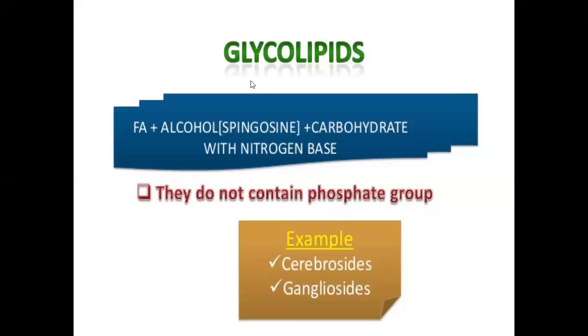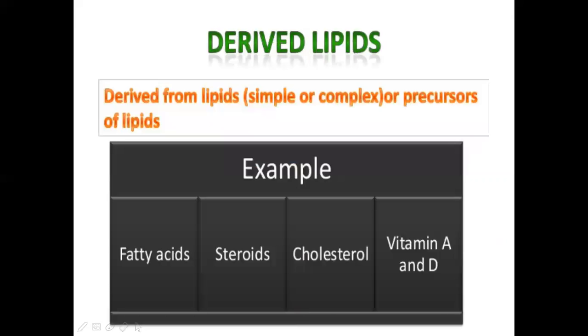Coming to the next category, that is glycolipids. Glycolipids have fatty acid, alcohol, and carbohydrate with a nitrogen base. They do not contain any phosphate group. Examples are what we have seen: cerebrosides and gangliosides.